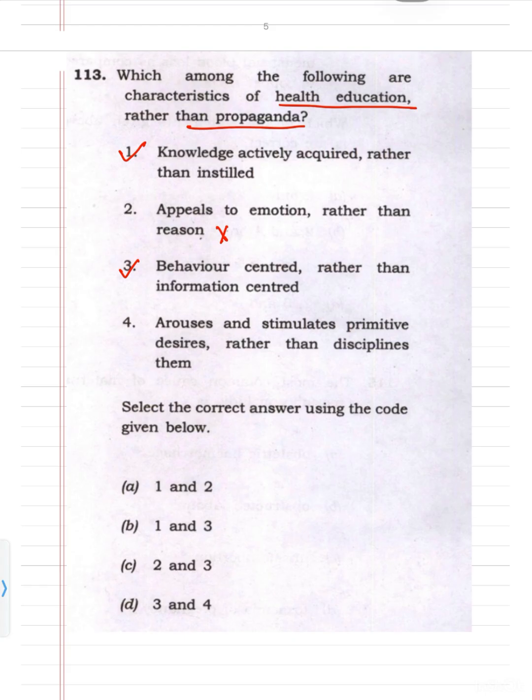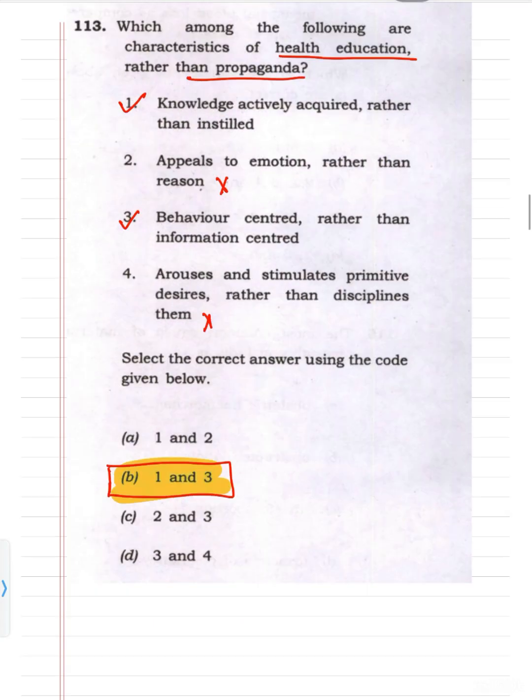Arouse and stimulate primitive desire rather than discipline them. No, disciplining them is through health education. Propaganda is going to arouse and stimulate the primitive desire. So fourth is also wrong. So correct will be 1 and 3. These are the characteristics of health education.